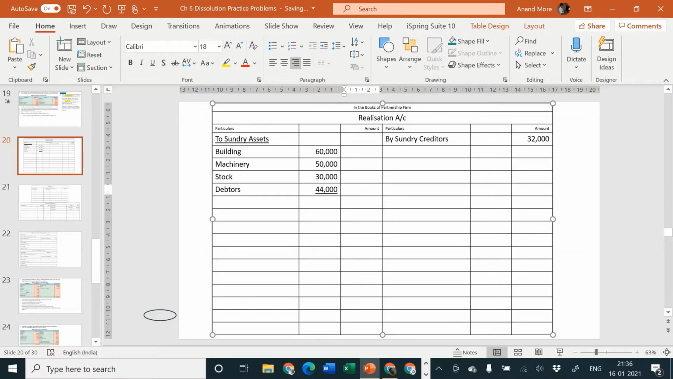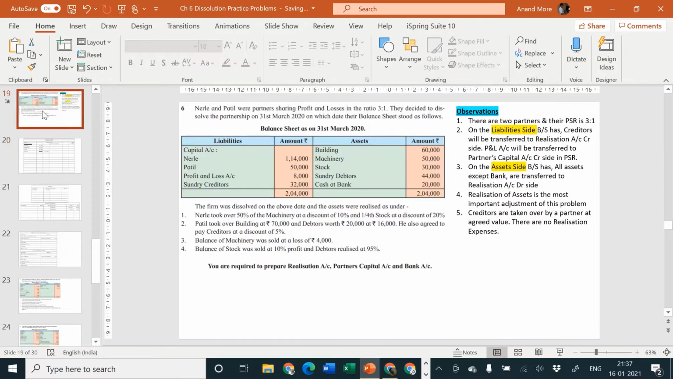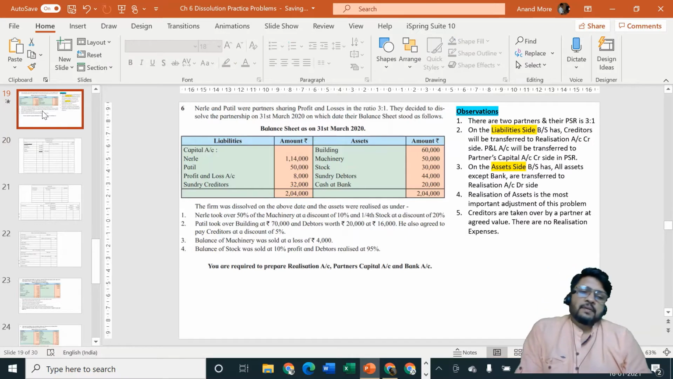Let us take the amount to the outer column. 60 plus 50 plus 30 plus 44. The amount is 1,84,000. So first step, open necessary ledger accounts, complete. Second step, transfer of assets and liabilities, complete. Third step is now realization of assets. Now pay your attention completely. I want your full concentration.